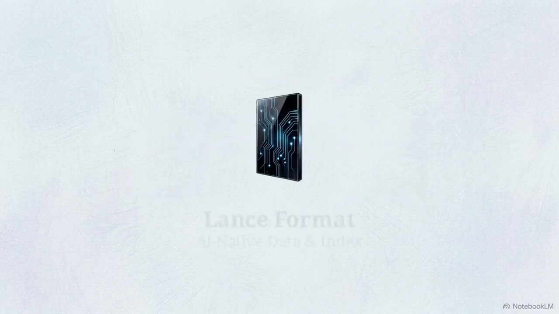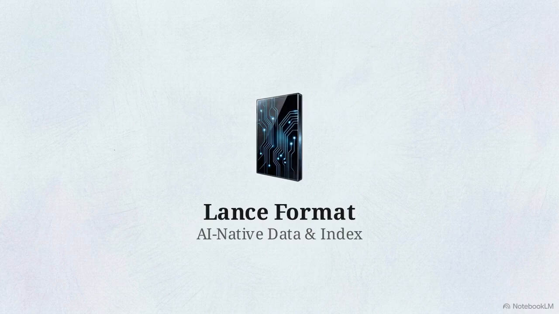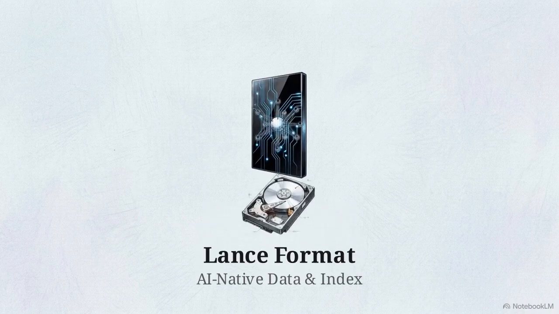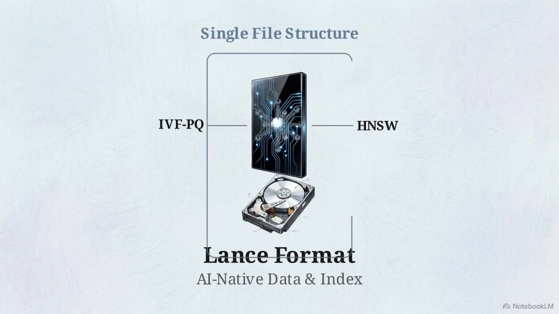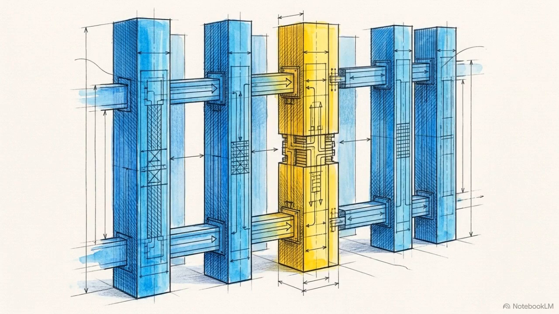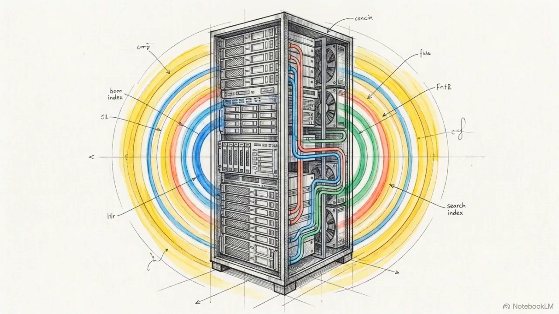AI-native formats collapse this architecture by moving the search indexes inside the file itself. Lance integrates vector indexes, like IVFPQ and HNSW, directly onto the disk. The search structure lives alongside the data. This enables zero-copy schema evolution, allowing teams to add new embeddings or metadata tags without rewriting the entire dataset. Native vector integration turns the storage format into a searchable database, removing the need for separate synchronization layers between storage and search.